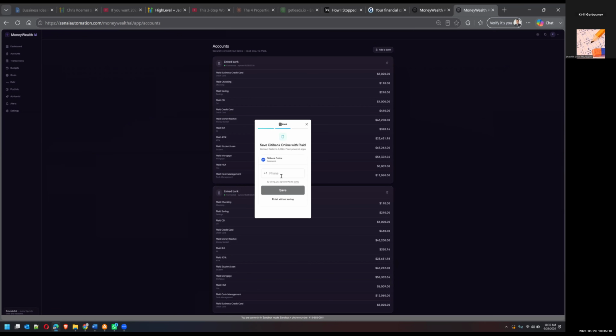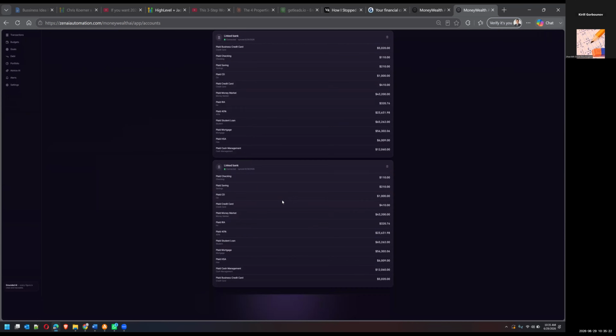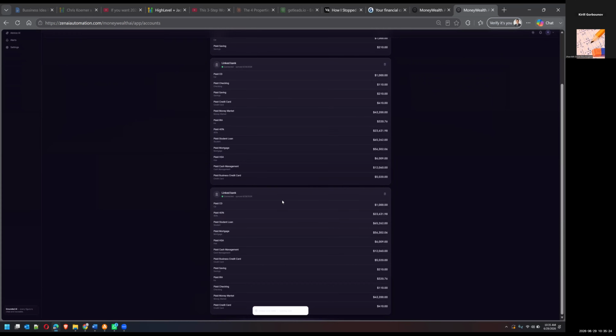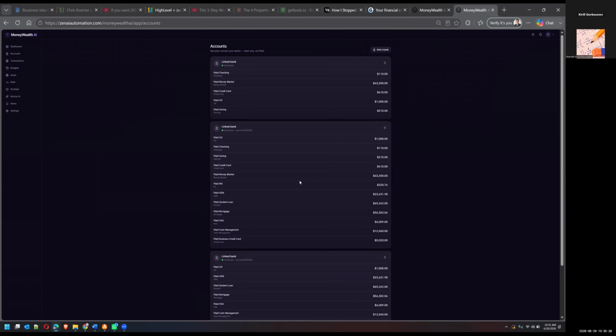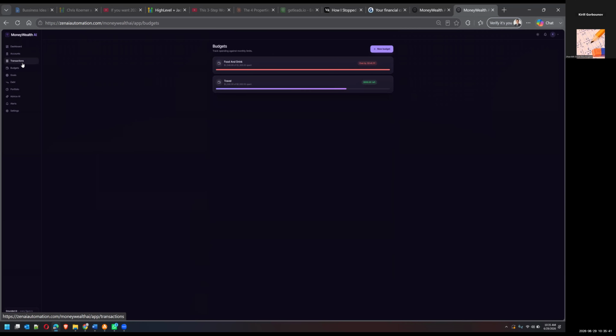And success. So basically, it just adds your account information to the dashboard. And based on that information, the AI will be answering everything. You can also set the budgets for anything that you want.